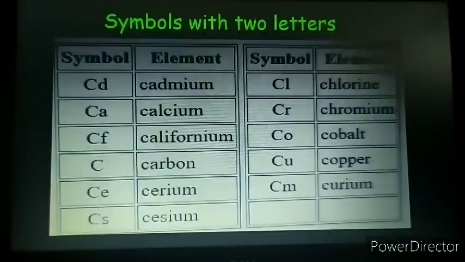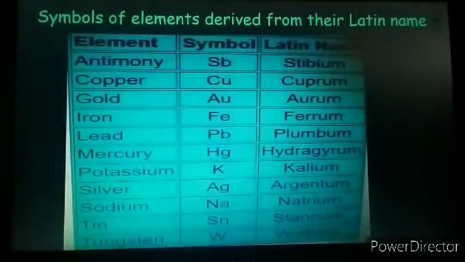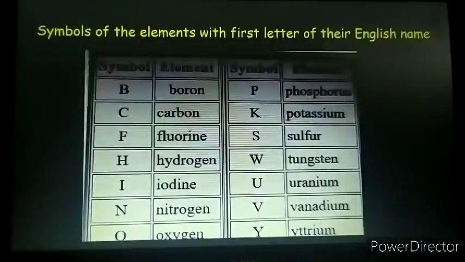Then comes the third criterion given by J.J. Berzelius. There are some symbols whose names are derived from their Latin names. As you have seen in the first criterion also, there were two elements, potassium and tungsten.